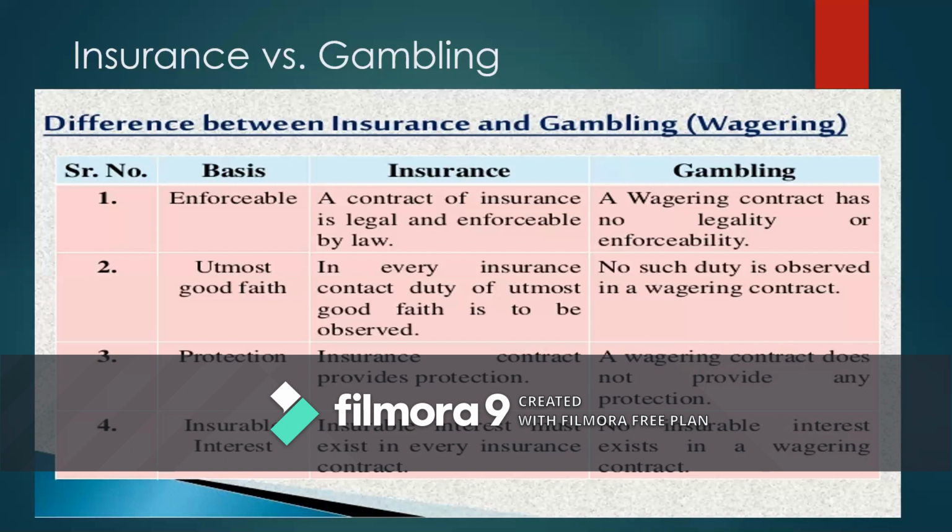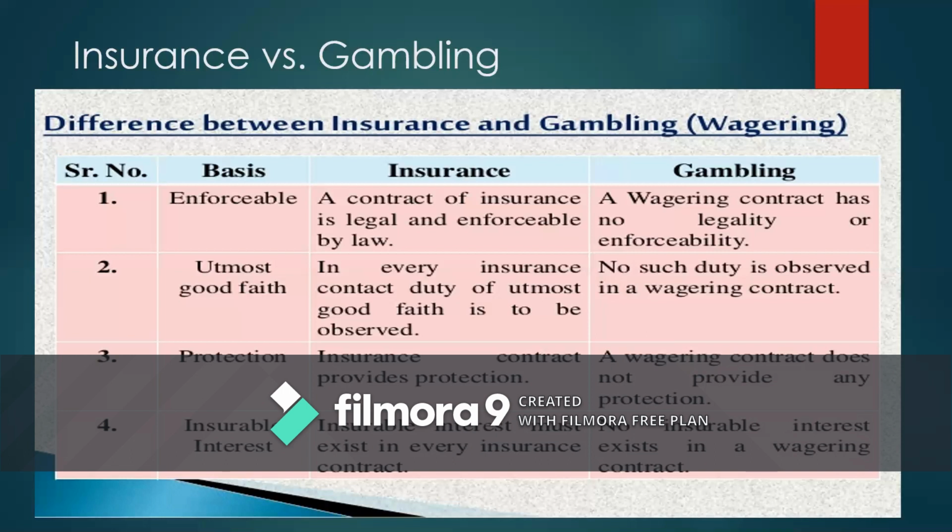The last point is insurable interest. Insurable interest must exist in every insurance contract. What is insurable interest? If the insured is taking an insurance on any property, there is a condition that the existence of the property must have fetched a benefit to him, and the destruction of that particular asset should have led to a loss to the person. Then only he can take an insurance policy. Suppose I have a house. If the house is lost, I will be in trouble. And if the house is in existence, I get the shelter and rent on the house. So I can take insurance on my home.